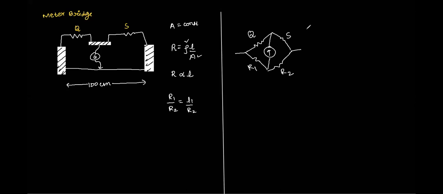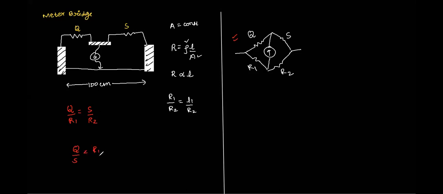Now, what have we just read? By the galvanometer principle, by the Wheatstone bridge principle. Can you apply the principle here on this circuit and tell me? Yes, Q by R1 equals S by R2. S by R2, right? Absolutely correct. Very good, Atul.